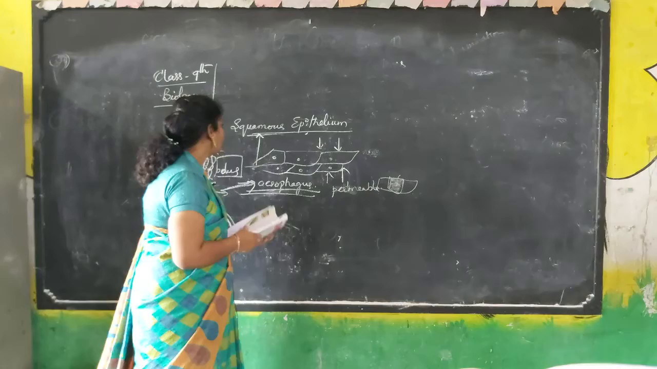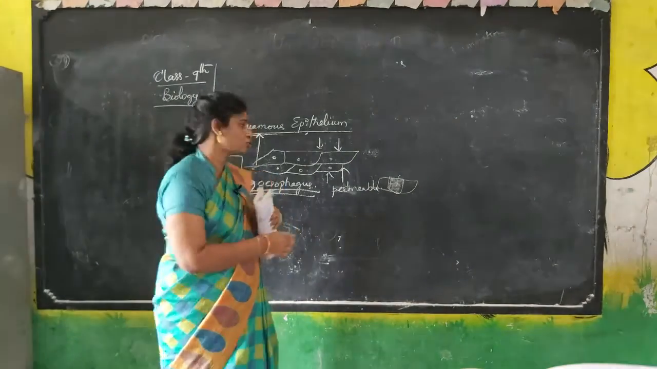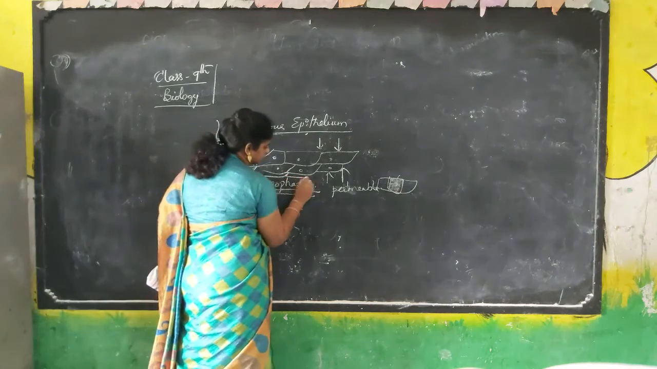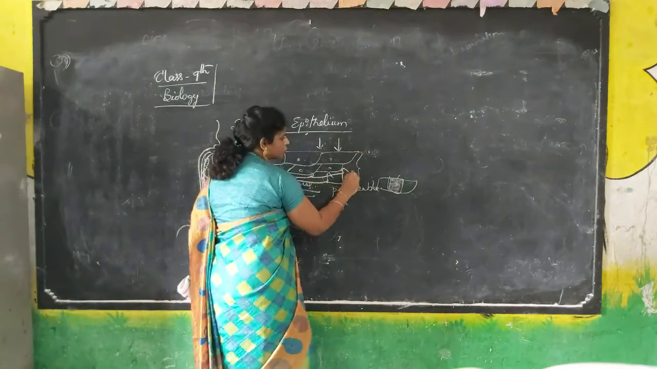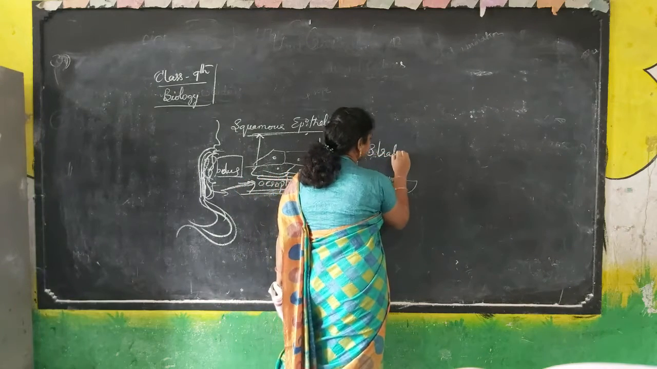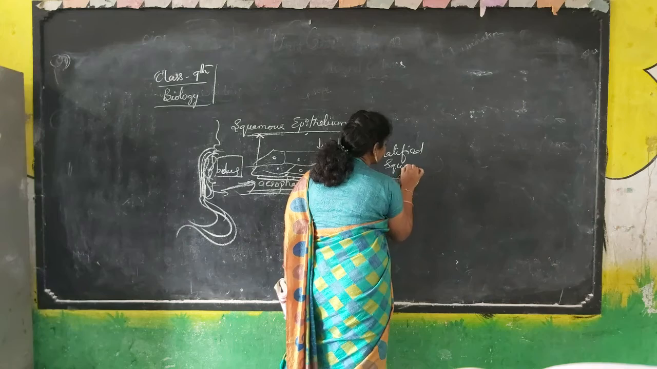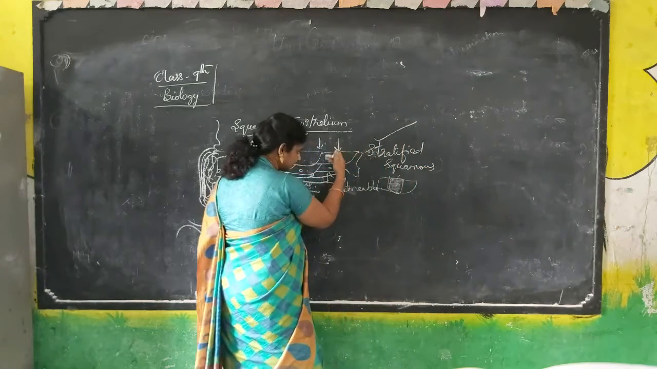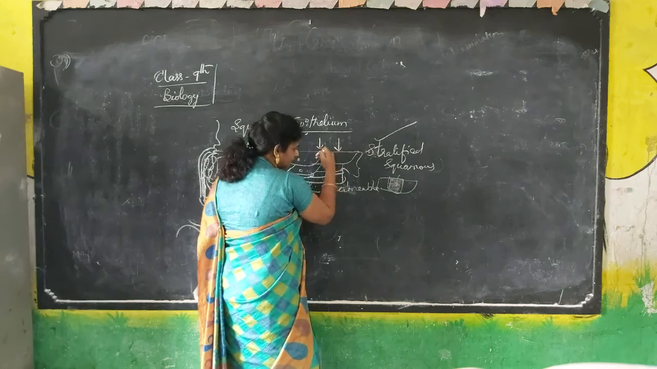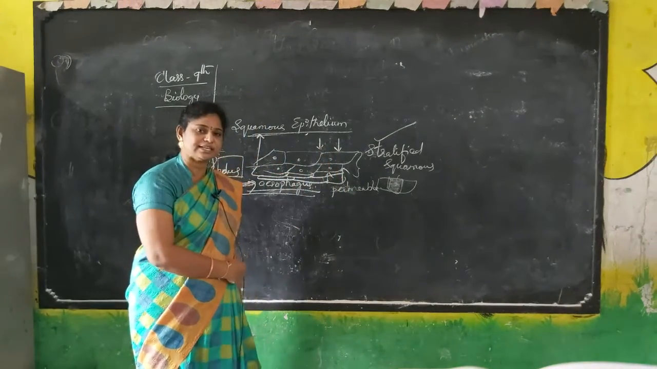Next, we will go into another epithelial tissue. If the squamous epithelial tissue is many layered like this, 2 to 3 layers, then we will call it stratified squamous epithelial tissue. Stratified squamous epithelial tissue means squamous epithelial tissue only, but the number of layers increases.